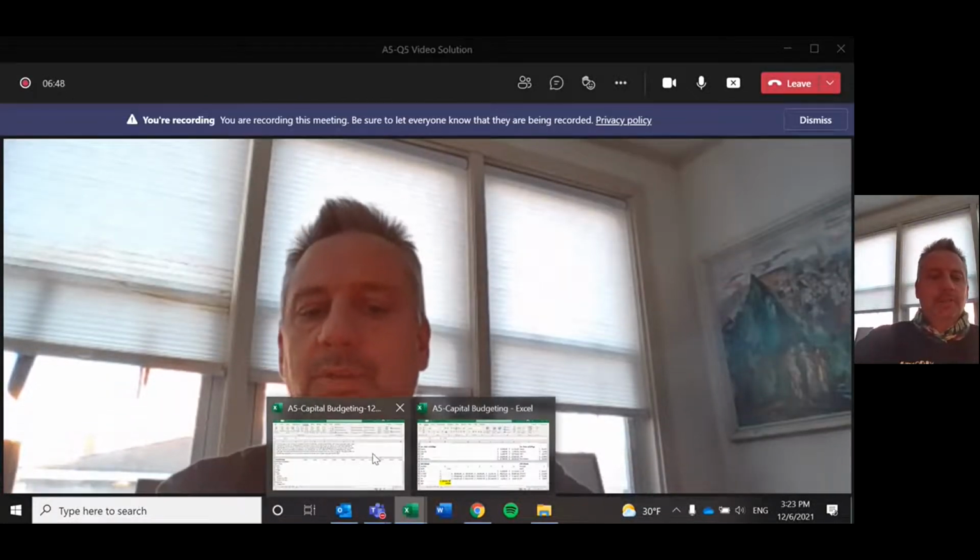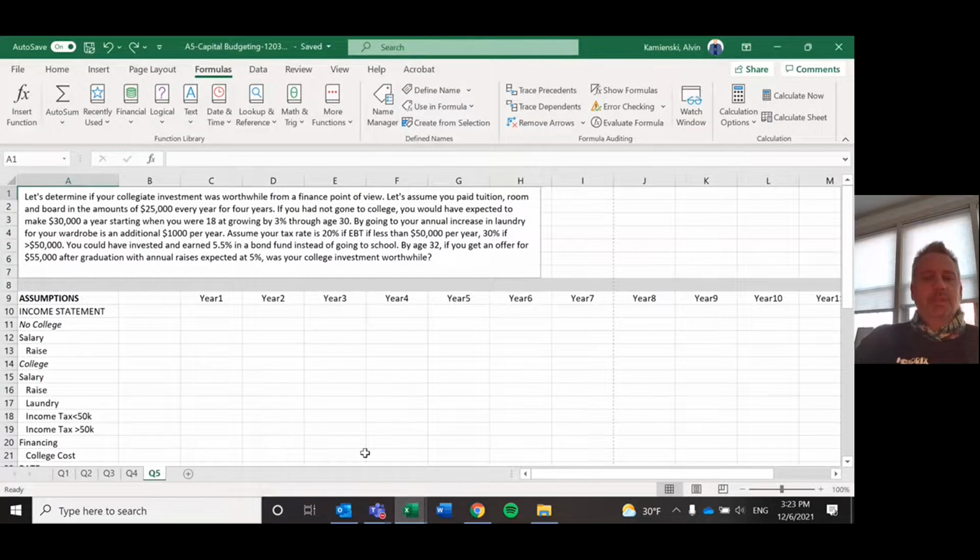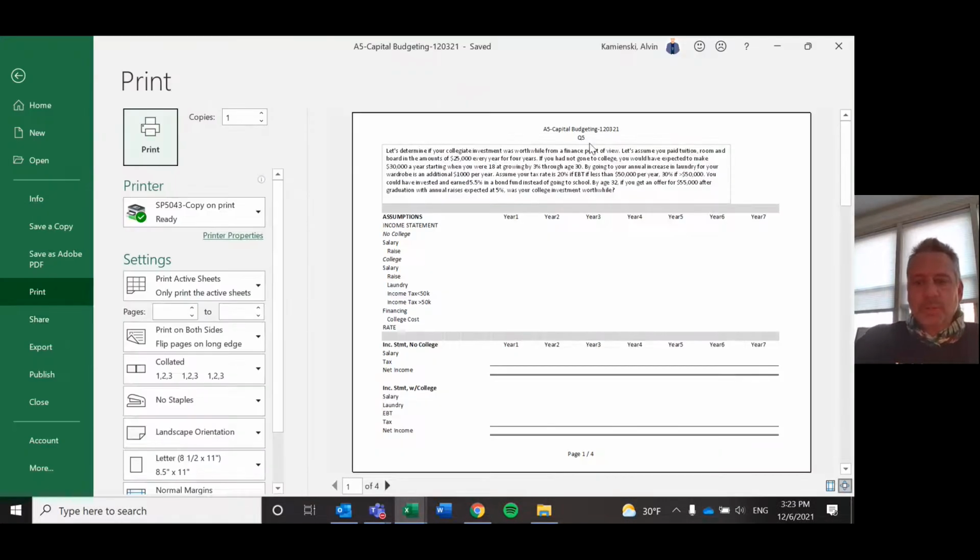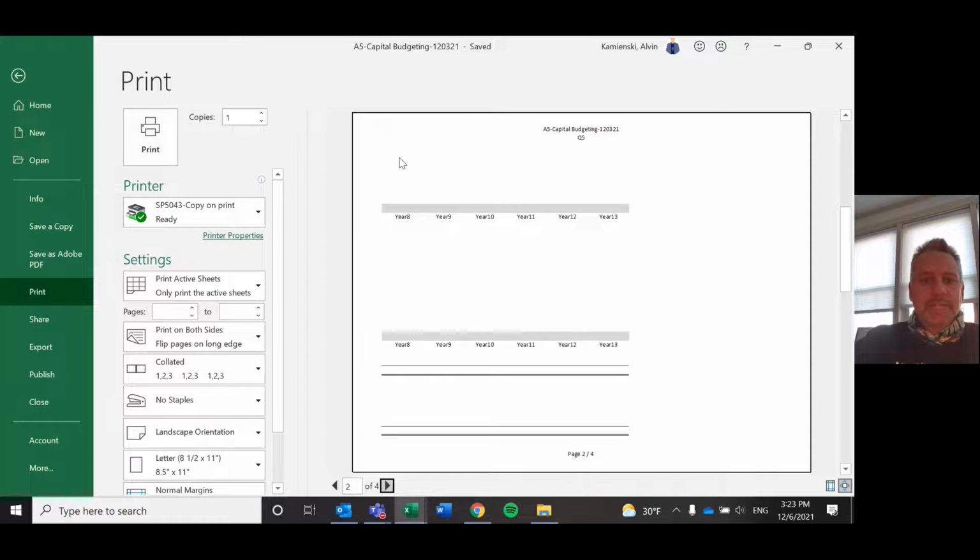Tackle this college question, and this is going to be a critical one for us about opportunity costs. First thing I'm going to do, though, is print preview and just show you. I've got question 5. It's 4 pages deep. And when I go from page 1 to page 2, notice I have all this blank white space here. I've got no row headers to indicate what any of this might be. It looks kind of garbagey.